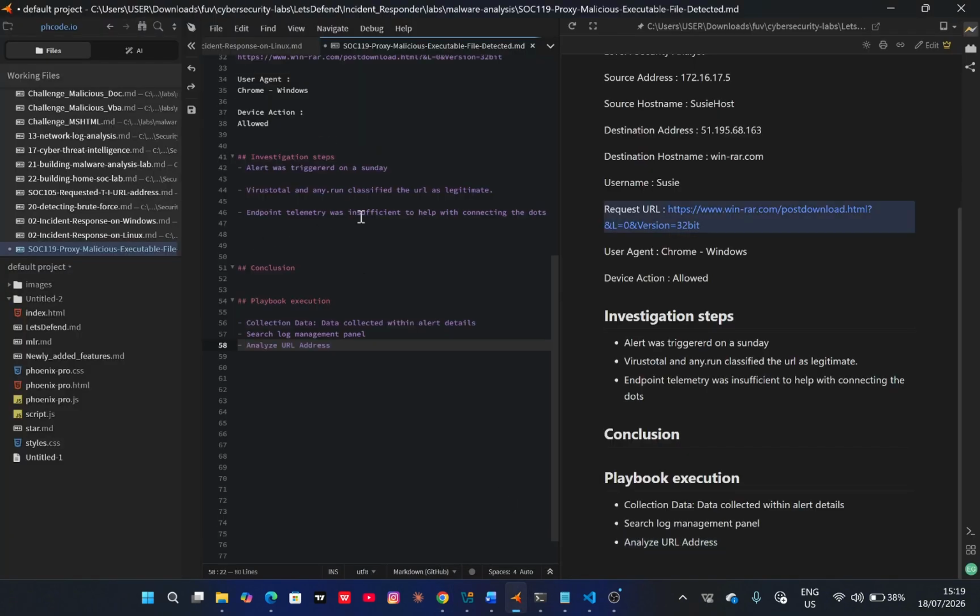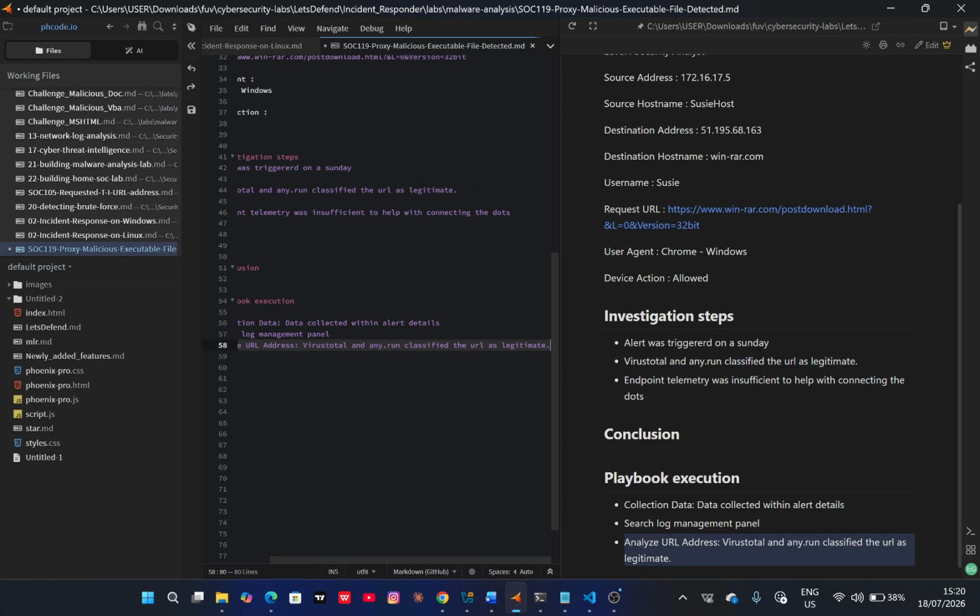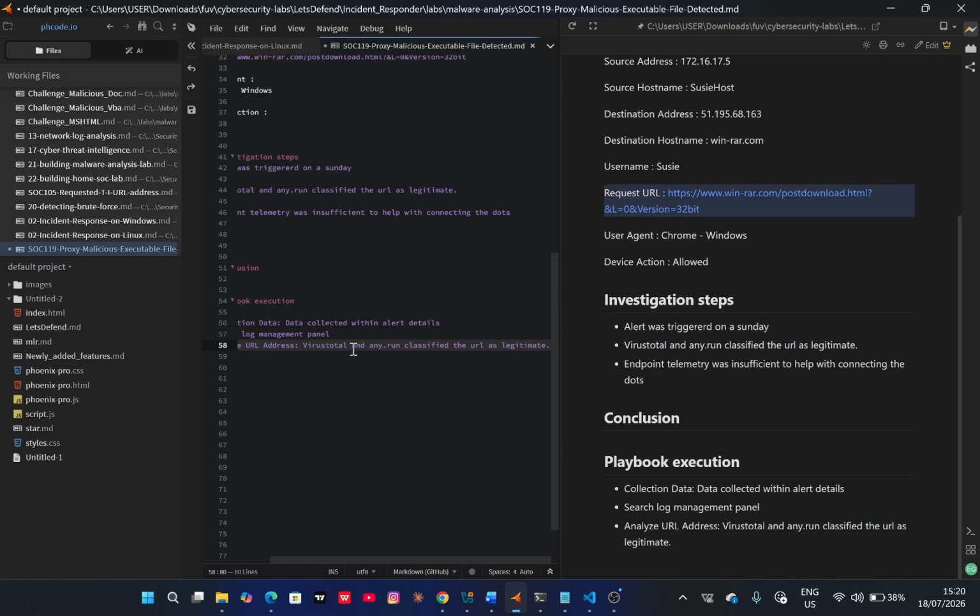This is everything that we did, so let me copy this and paste it here. VirusTotal and Any.Run all classify the URL as the legitimate WinRAR site. So Susie actually visited WinRAR's official website to download their software to be able to use it.